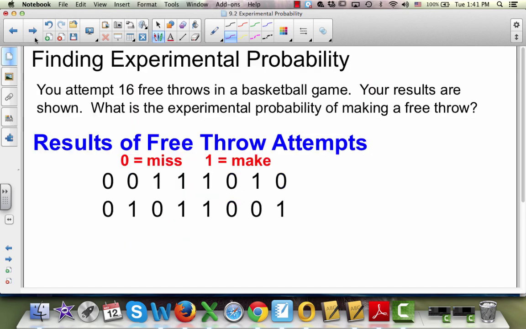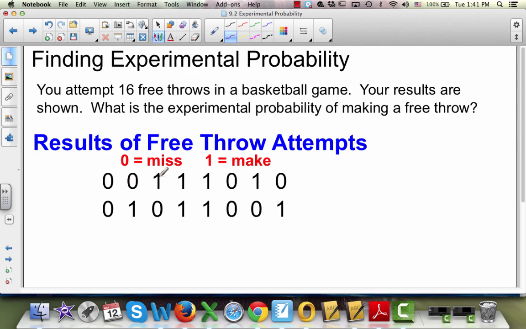Let's look at another example. You attempt 16 free throws in a basketball game. Your results are shown below, right here. What is the experimental probability of making a free throw? Well, the results were like this. A 0 is a miss, a 1 is a make.